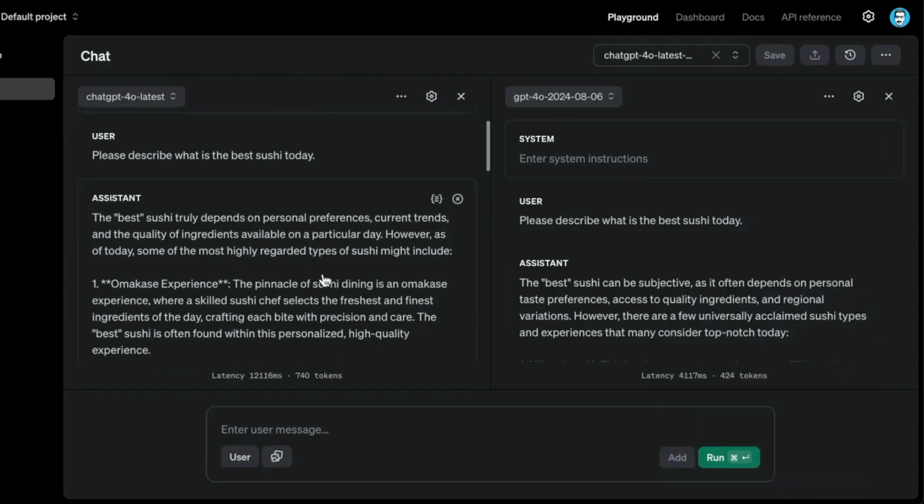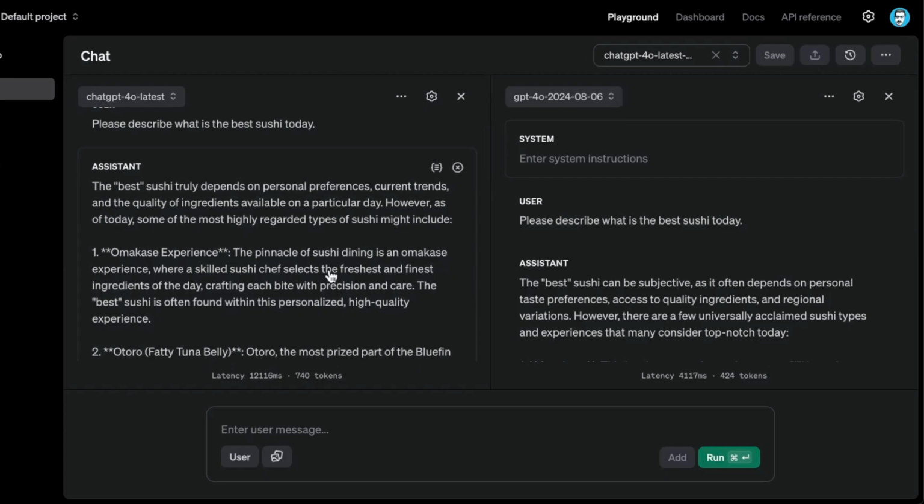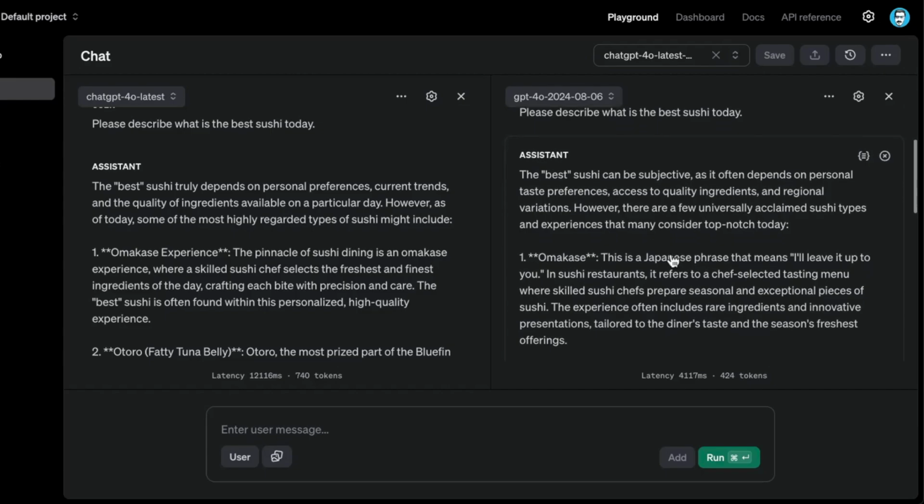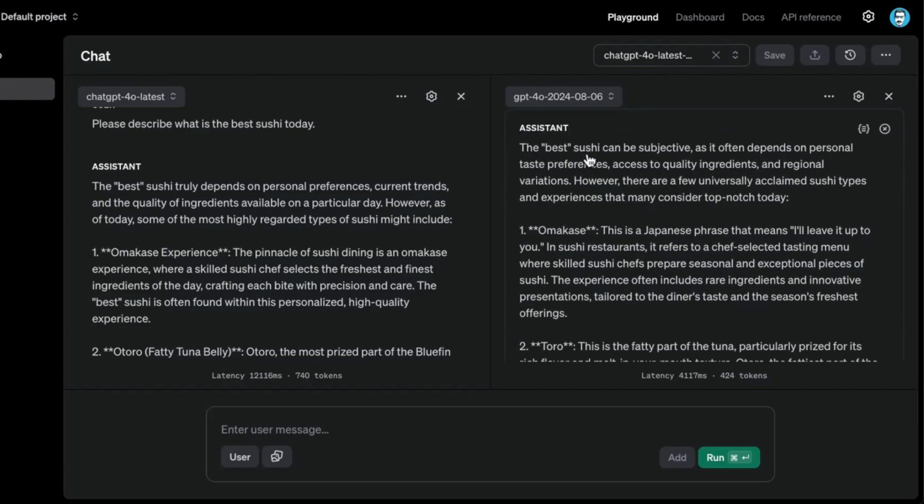Something I'm looking at in terms of output quality is whether it detects that this is something subjective, because that's usually what I get from these models, especially these human preference aligned models. It says here, yeah, it can be subjective. So here it says it truly depends on personal preferences, current trends, and the quality of ingredients. Very interesting that for this particular response, it doesn't even mention the word subjective. It actually responds in a nicer tone. I like this. But this one straight up tells you it's subjective.